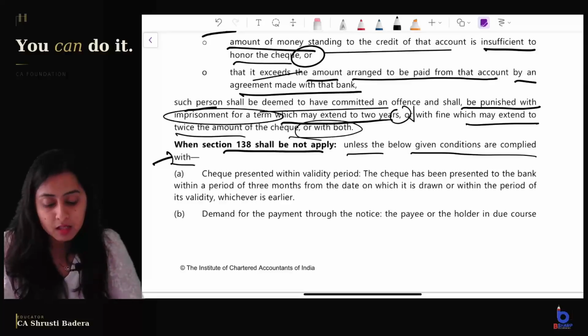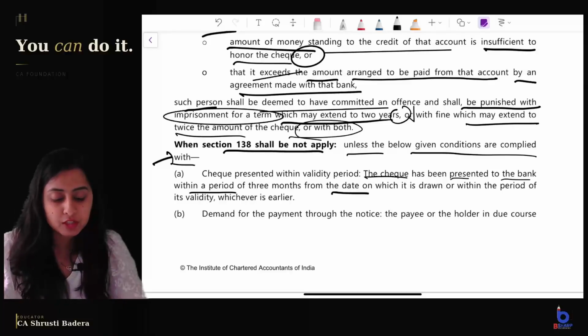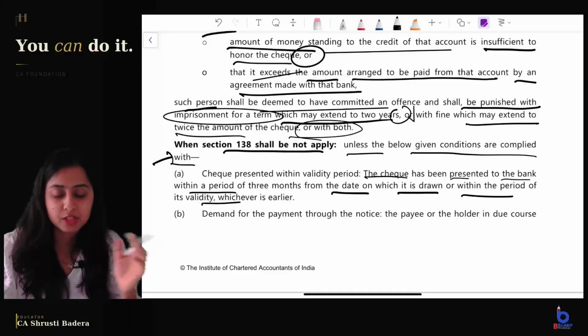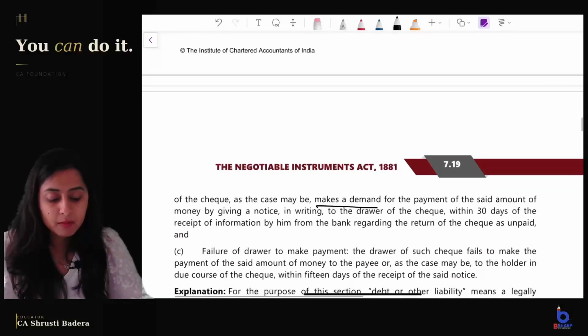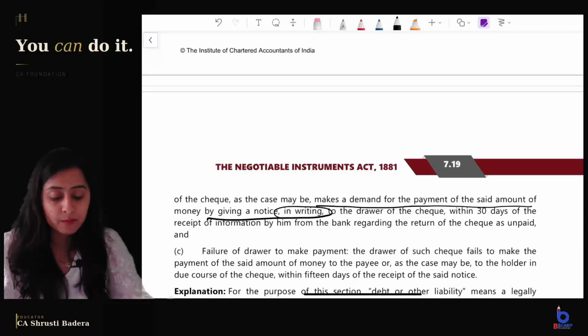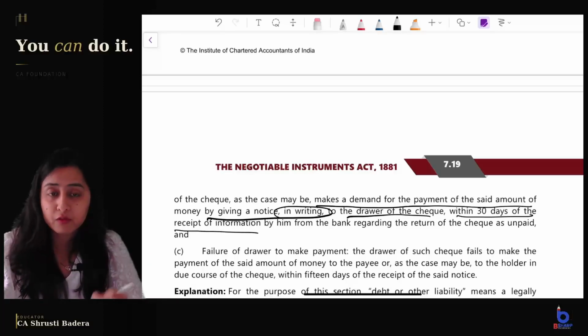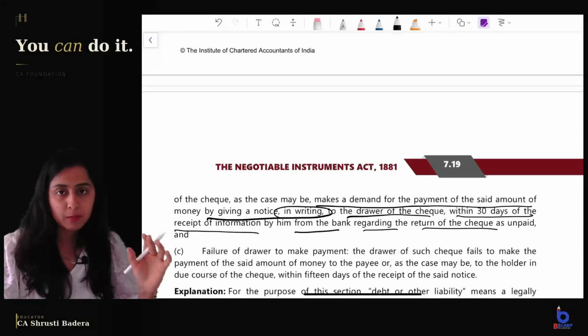Which conditions? The cheque has been presented to the bank within a period of 3 months from the date on which it is drawn, or within the period of its validity, whichever is earlier. Demand for payment through notice: the payee or the holder in due course makes a demand for payment of the said amount by giving a notice in writing to the drawer of the cheque, and that notice is given within 30 days of receipt of information by him from the bank regarding return of the cheque as unpaid.